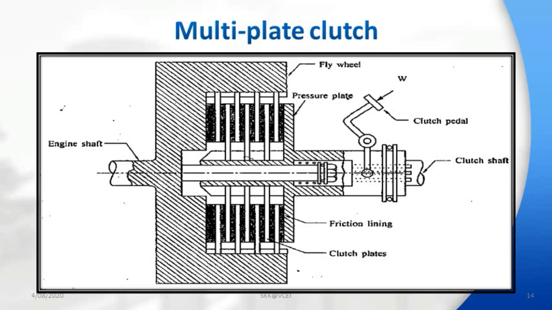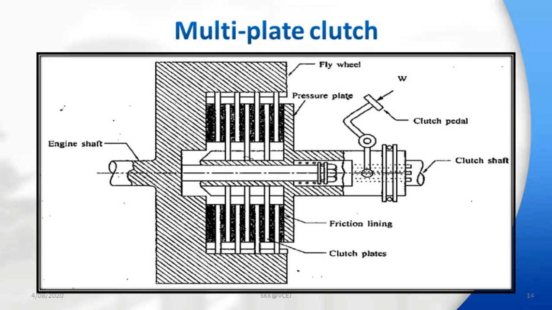Therefore this type of clutch is useful in heavy transmission vehicles and racing cars where high torque is transmitted. These clutches are also used in scooters and motorcycles where the space available is less. Multi-plate clutch is commonly used with automatic transmission systems. Sometimes it is also used on expensive passenger cars and on trucks.